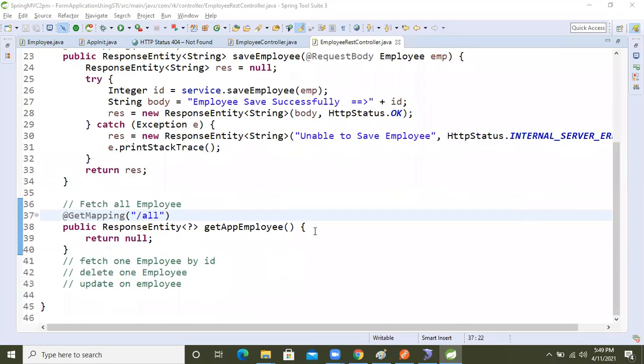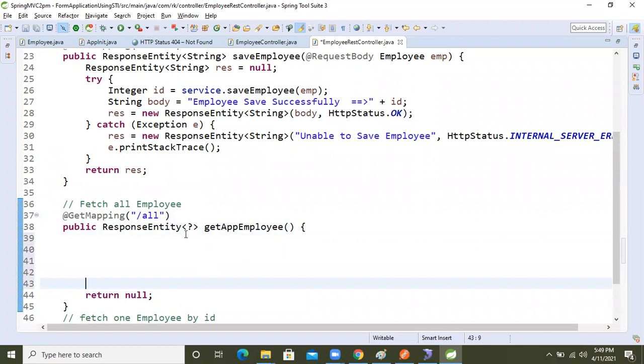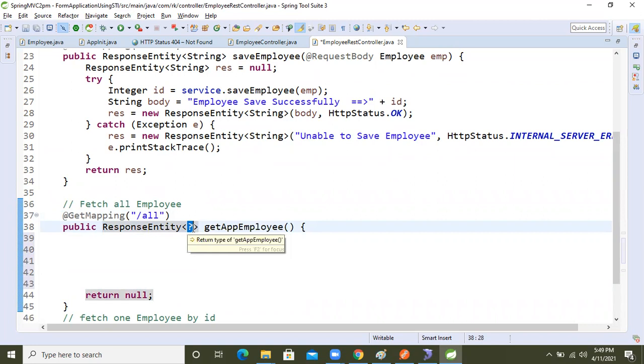Okay, so now fine guys, let's move on. Come here. Now I will explain why I'm writing this. This is the generic type, and this is called inference. Generic type is introduced in JDK 1.5, the Java 1.5 version. I will explain, guys. Wait until I complete my API, till now wait. Let's move on and we will see that.